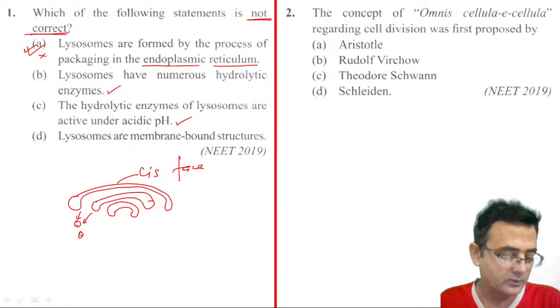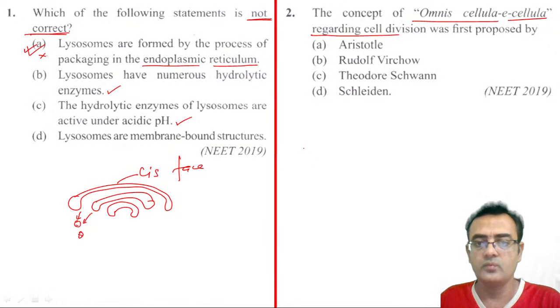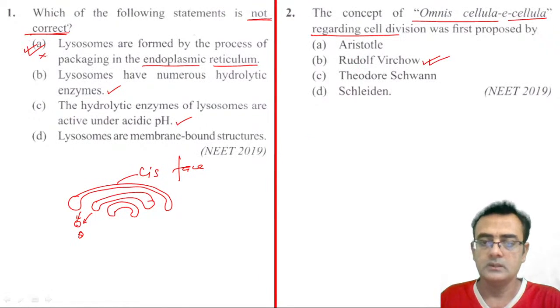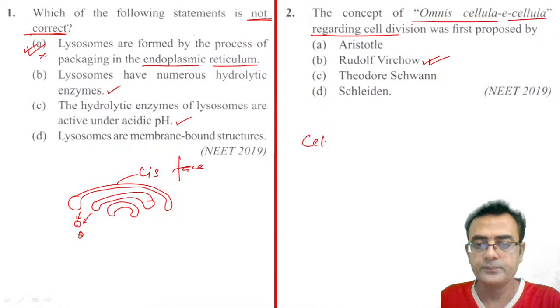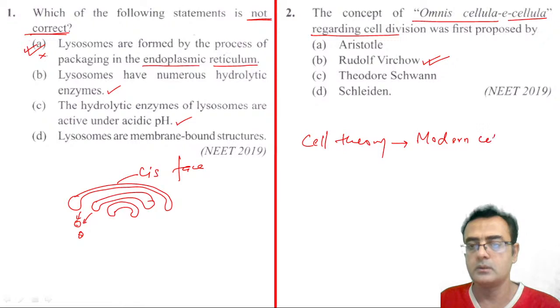Let us discuss the second question. The concept of omnis cellula e cellula. This is a very famous statement given by Rudolf Virchow, and the cell theory after the addition of this statement was called modern cell theory, right?